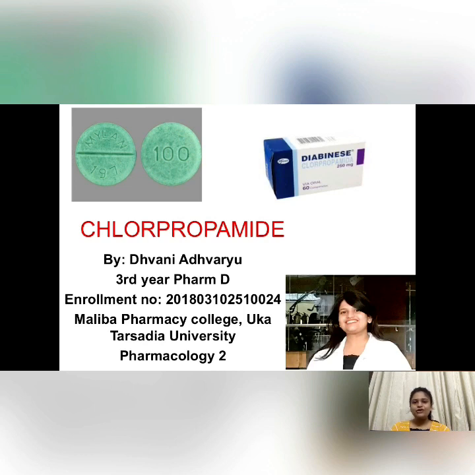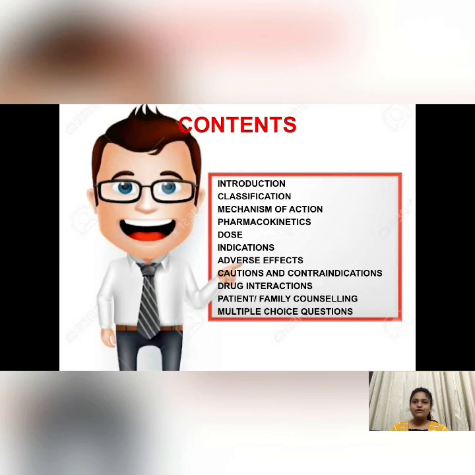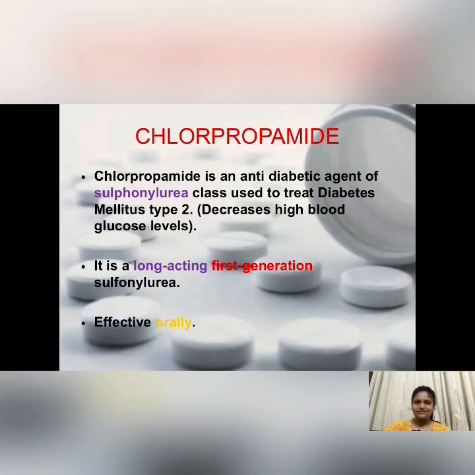Today in this video we will be learning about chlorpropamide, which is an anti-diabetic drug of the class sulfonylurea, which is used to treat high blood glucose level in the body. In this video, we will be learning about the mechanism of action, pharmacokinetics, pharmacodynamics, dose, adverse effects, contraindications, and many more things about chlorpropamide which you need to know. So let's begin.